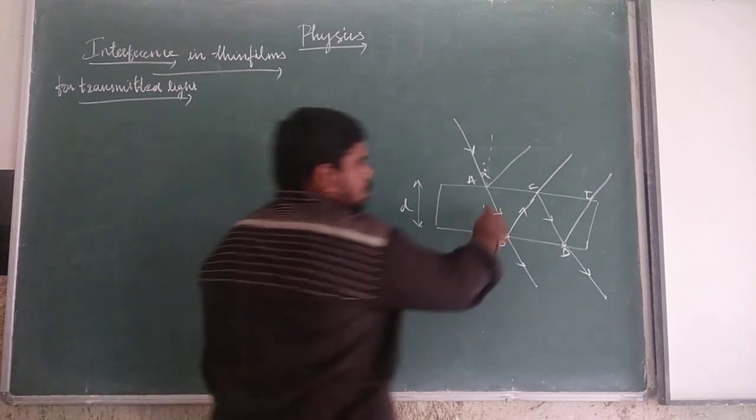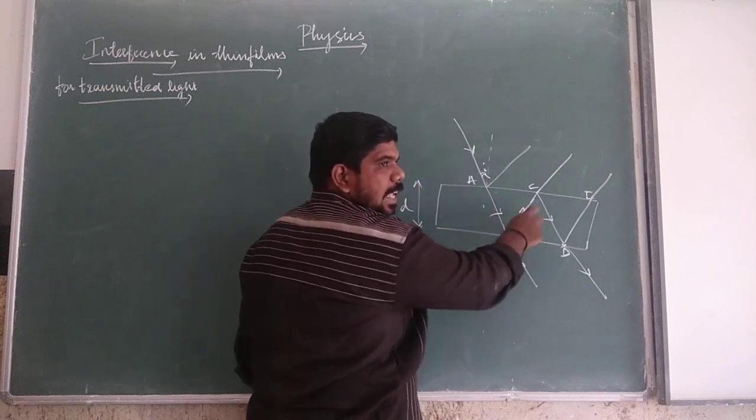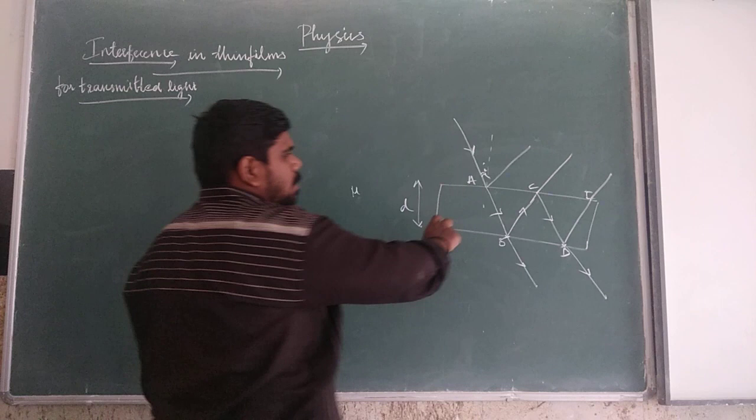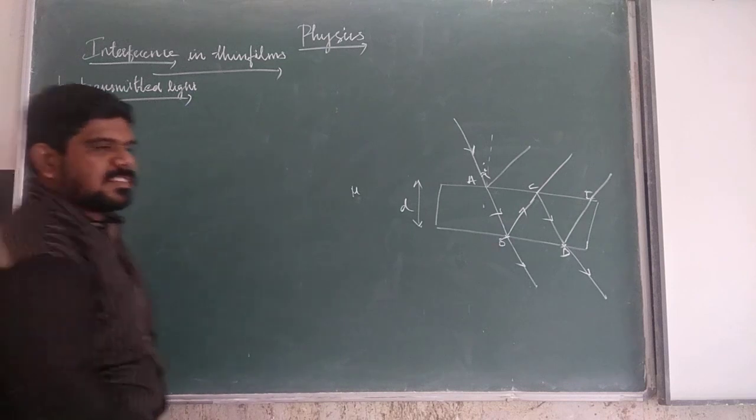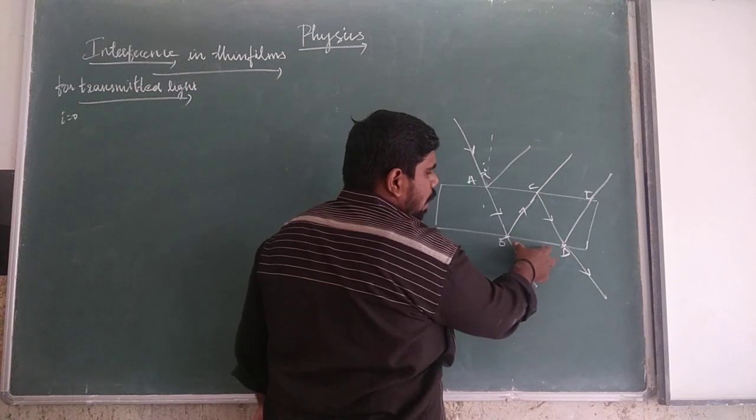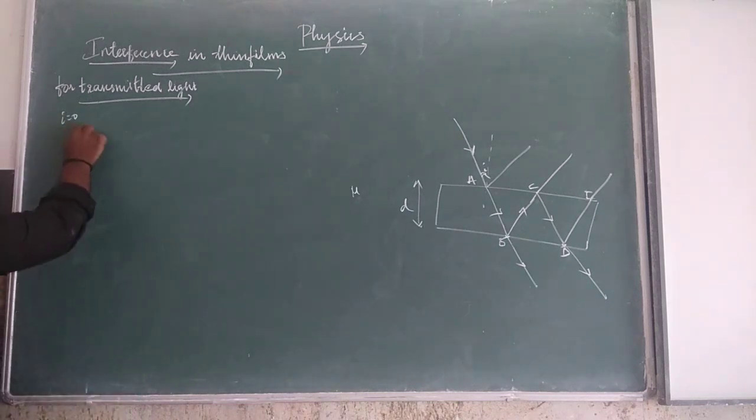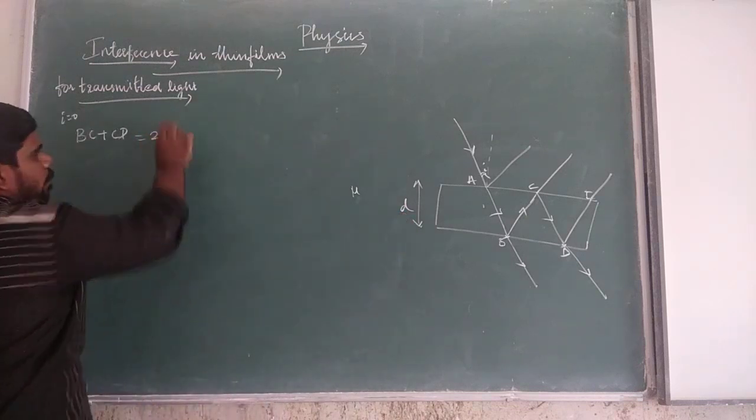These two waves have the same phase before they reach the point B, where they split, and after that they have a different phase. As the angle of incidence is 0, the points B and D are very close to each other. So the path difference between the waves is equal to BC plus CD. We know the thickness is d, so this gives 2d.